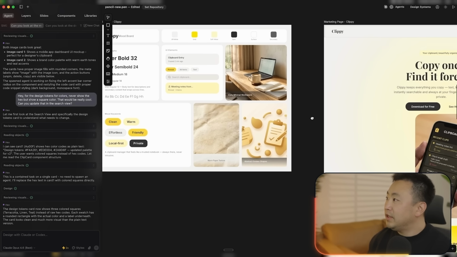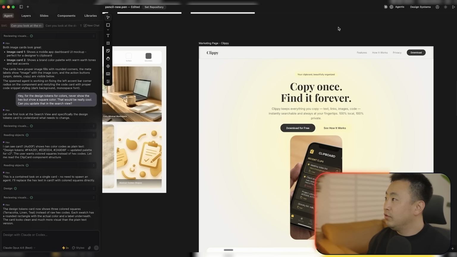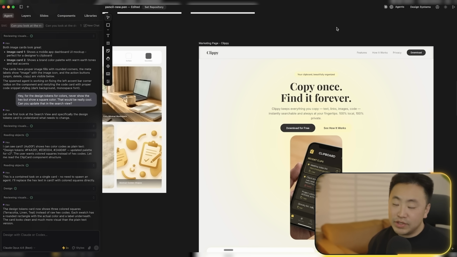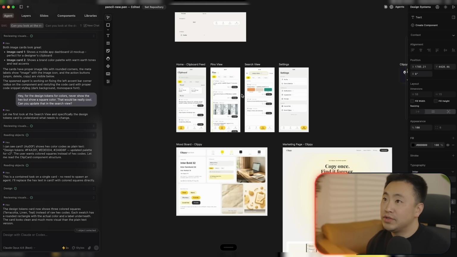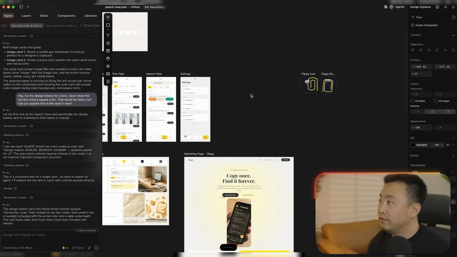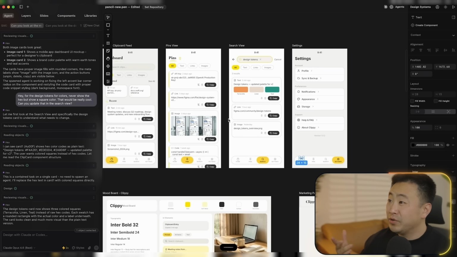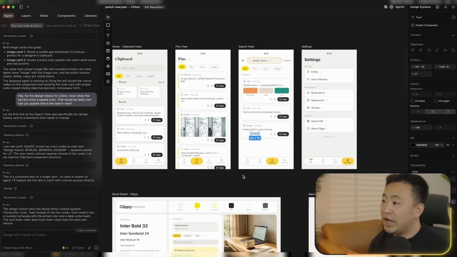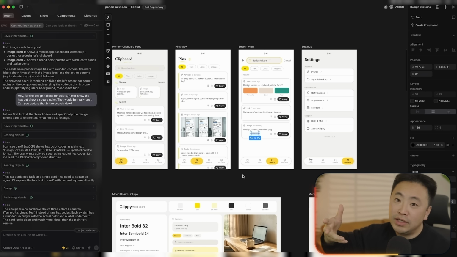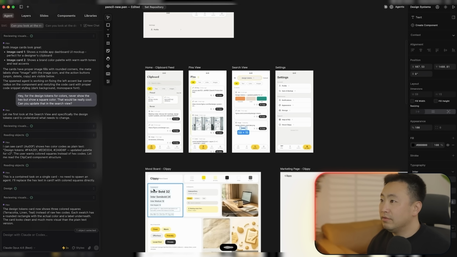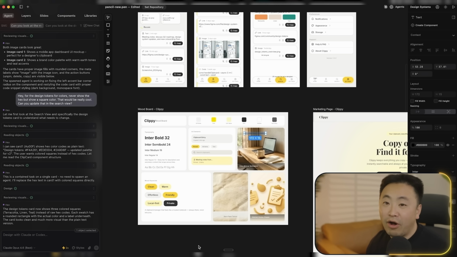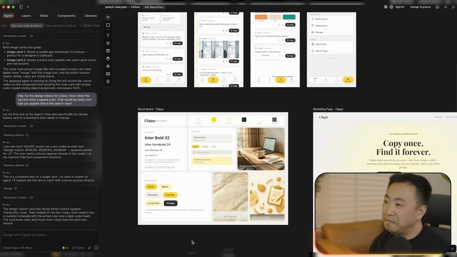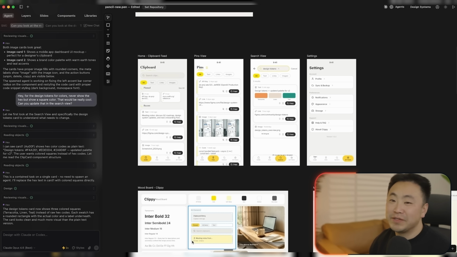So fundamentally, I feel like if you are a solo entrepreneur trying to build something, or just an engineer, you could get really far using something like Pencil or even Figma to design your own apps. As long as you have an idea and you can articulate it, then you could get really far. Now, of course, I'm not a designer, so I feel like there's something off about these colors, but it's better than if I were to do this manually on my own.